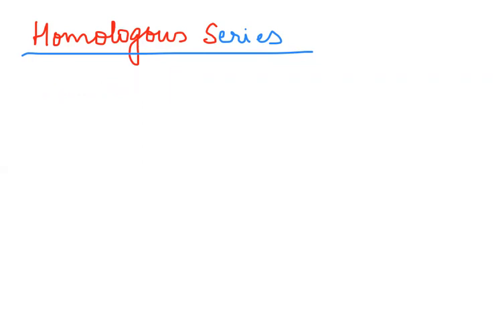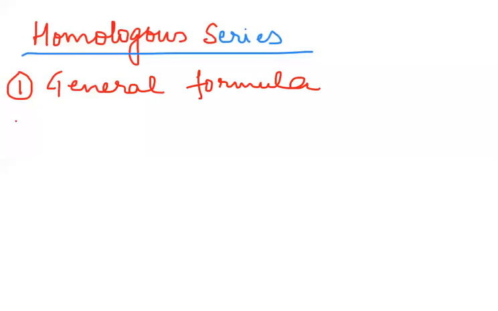The first point that you will write is that they can be represented by a general formula. All the members of a homologous series can be represented by a general formula.